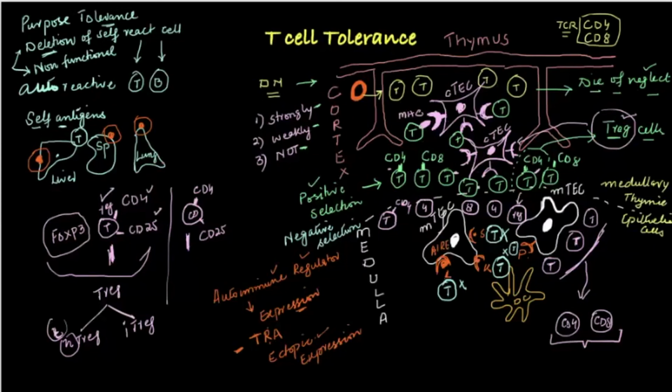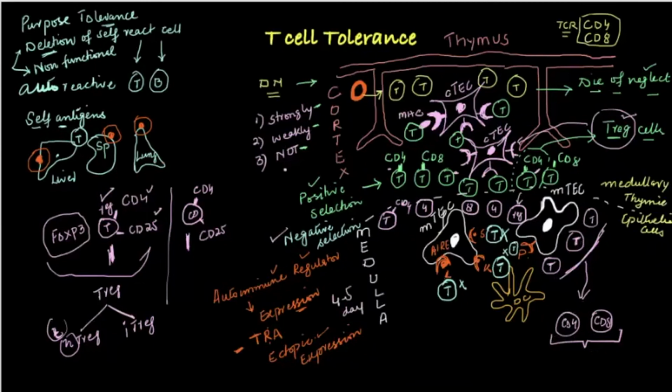Then those who have survived come to the medulla. Some of them are autoreactive against lungs, kidney, spleen, pancreas. They will be destroyed. That's why this is called negative selection. And those who are okay, who have not recognized any self antigen, will be allowed to go out of the thymus. And this phase takes about 4 to 5 days.